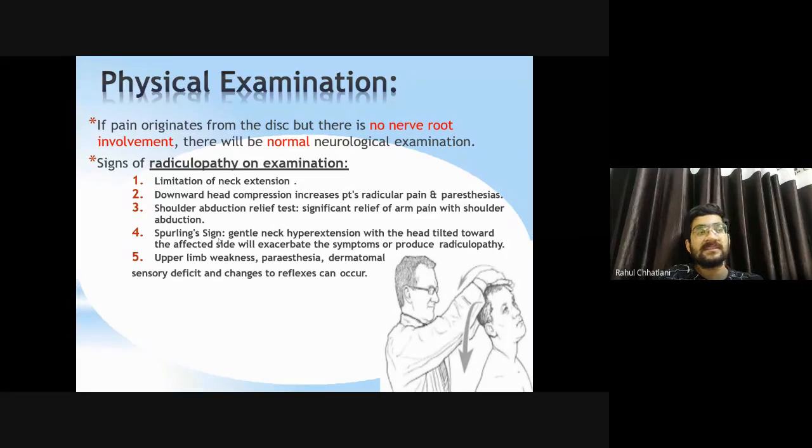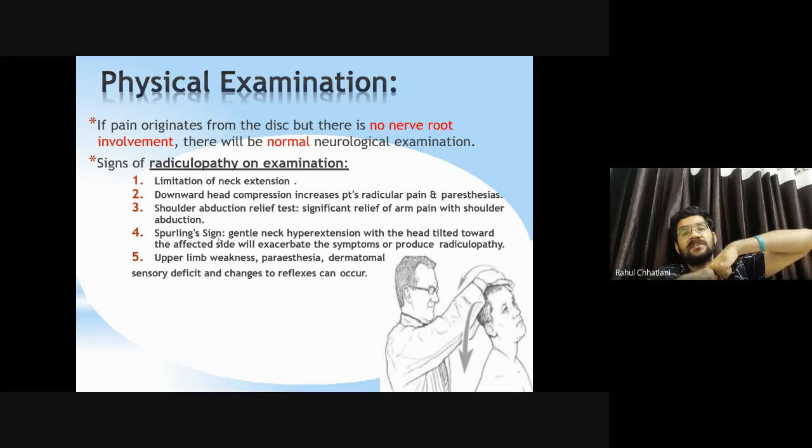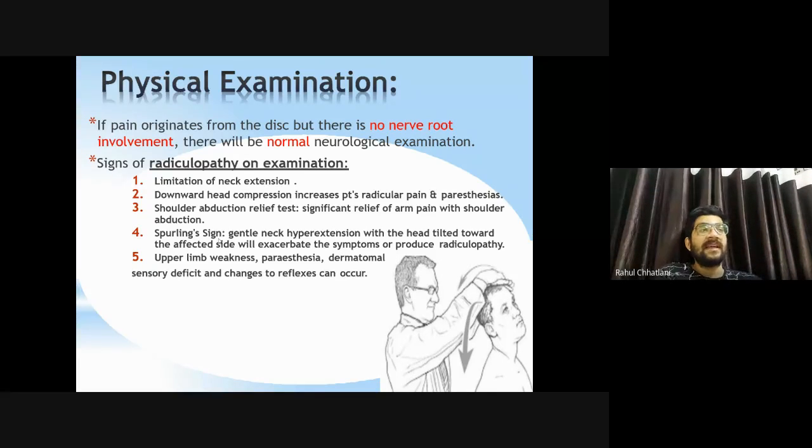Next is Sperling sign, that is gentle neck hyperextension with the head tilted on the affected side. Say for example, this is the affected side. So at that time patient ને increase થશે. Why? The pedicles again of the spine, extension અને compression, જે બાજુ already compressed છે એને તમે extension માં એટલે space decrease કરી એની બાજુ compress કરો છો તો શું થશે? Increase થશે symptoms. Will exacerbate the symptoms or produce radiculopathy. એટલે આખા નવના કોર્સમાં radiculopathy ચાલુ થઈ જશે, આખા હાથમાં radiating pain ચાલુ થઈ જશે, આખા કોર્સમાં pain feel થશે patient ને.